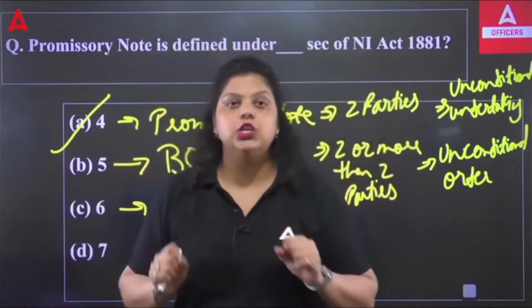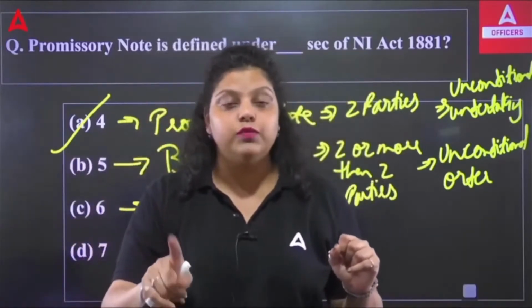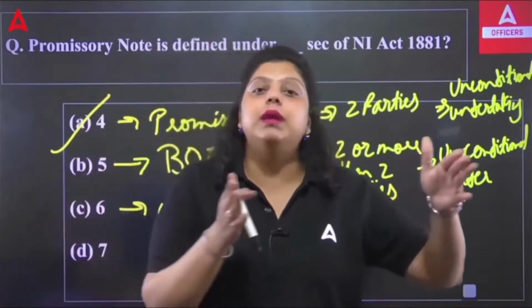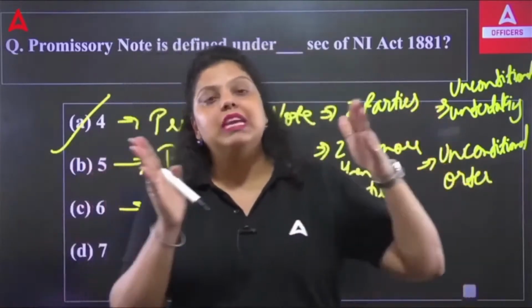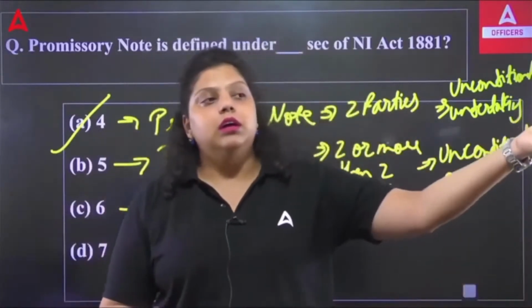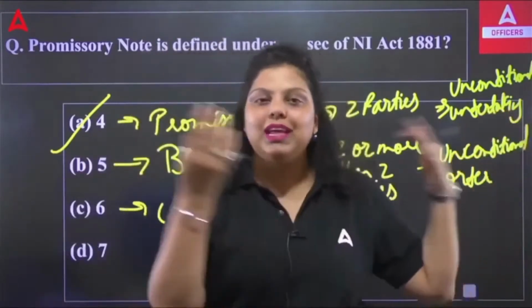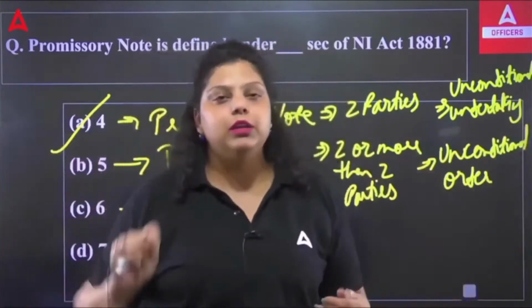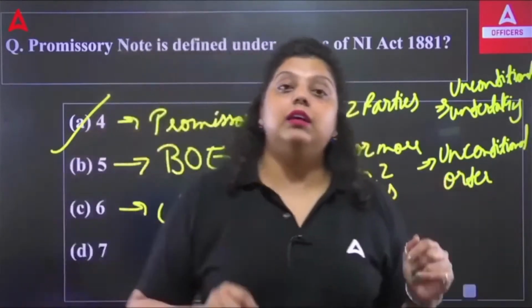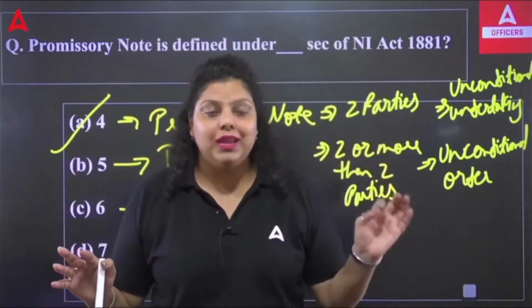Now, what does this unconditional undertaking mean? It means no matter what, if you have promised you are going to make payment on 13th of August, you have to make it possible. You can't add any kind of condition, such as that I will be transferring you money on 30th of August if and only if my loan is approved by the bank, or my further trade payment has been received. No such condition you can add. You can't say that I will pay you on 30th of August if on that date it was raining. No such conditions are allowed in the promissory note.